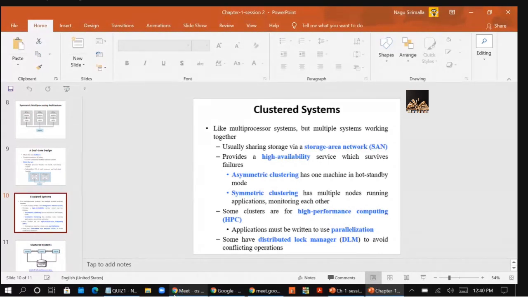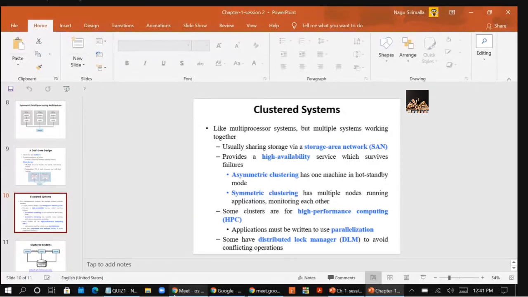In asymmetric clustering, one machine is always in hot standby mode, observing all the remaining active servers. If any active server fails, the hot standby device becomes the active server. And once the failed server resumes, the standby moves back to hot standby mode. In symmetric clustering, there is no special machine observing. All the nodes run applications and monitor each other. Each one is doing its job while observing the remaining nodes. If any node fails, that work will be shared among the remaining devices. That is symmetric.